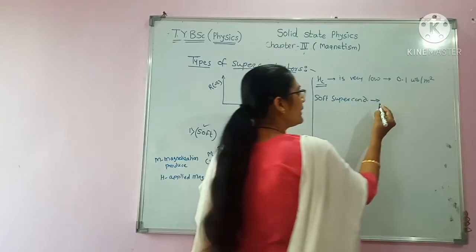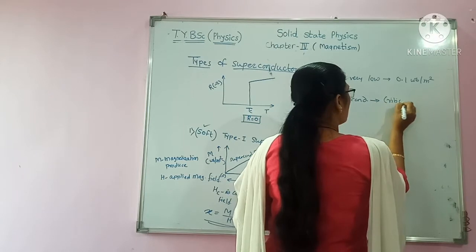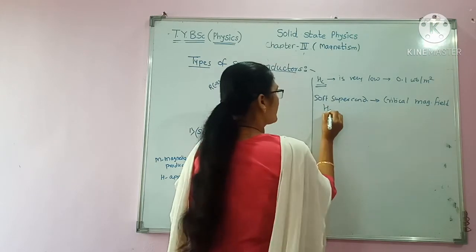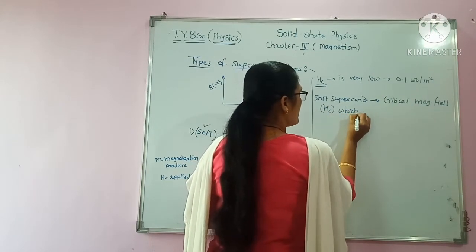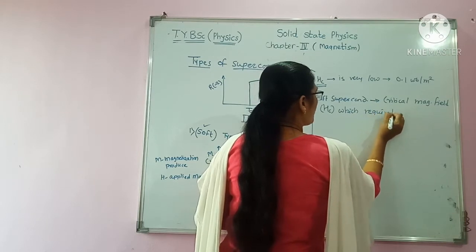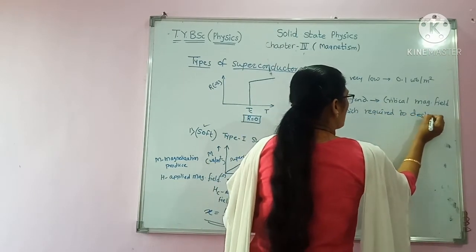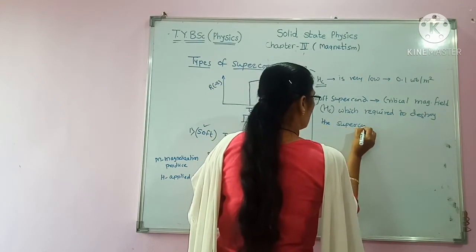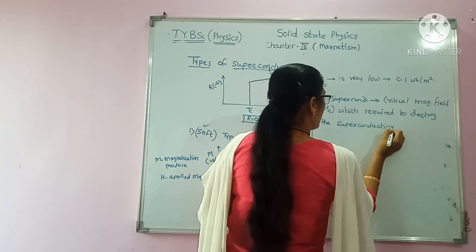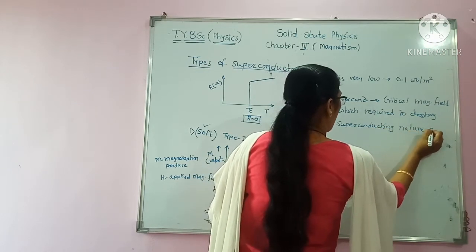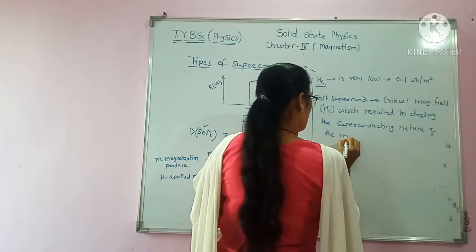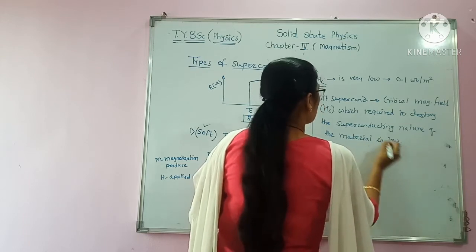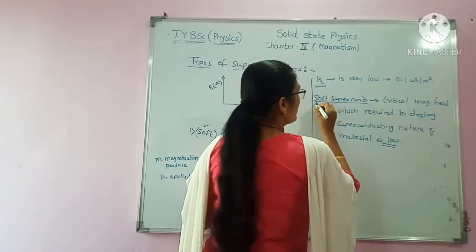Because the critical magnetic field Hc, which is required to destroy the superconducting nature of the material, is low, and hence they are named soft superconductors.